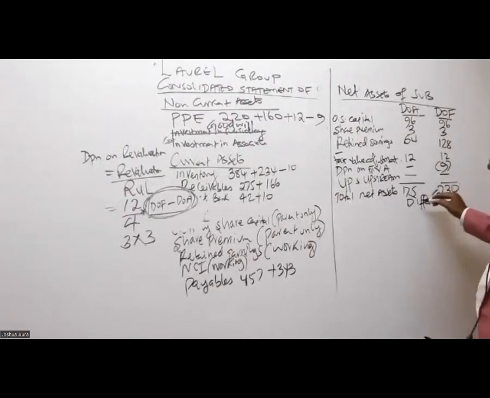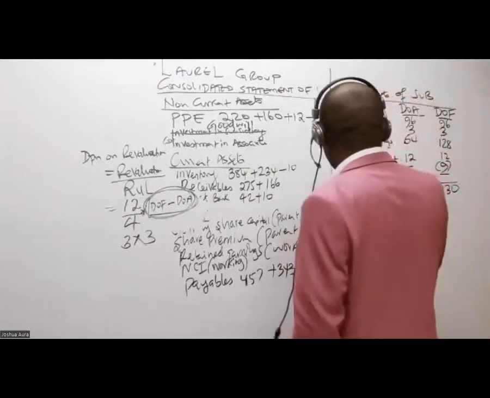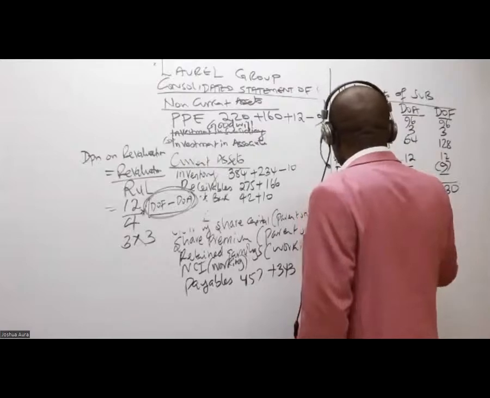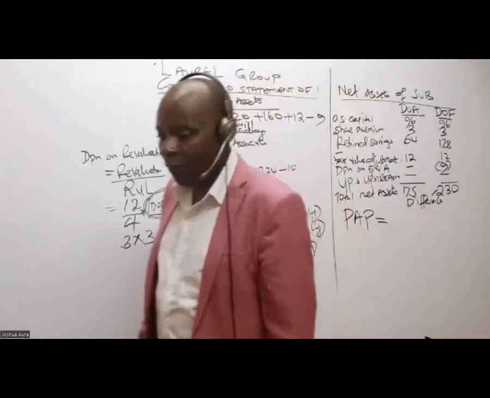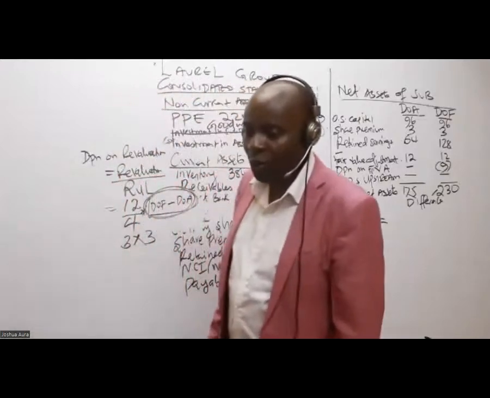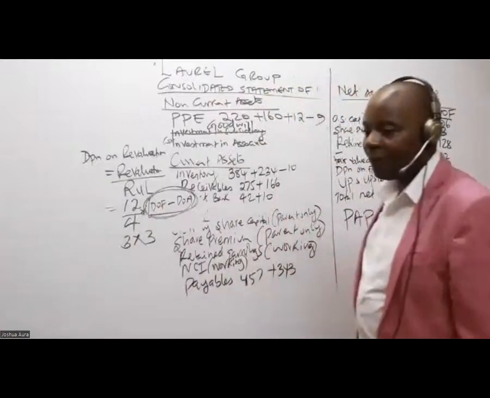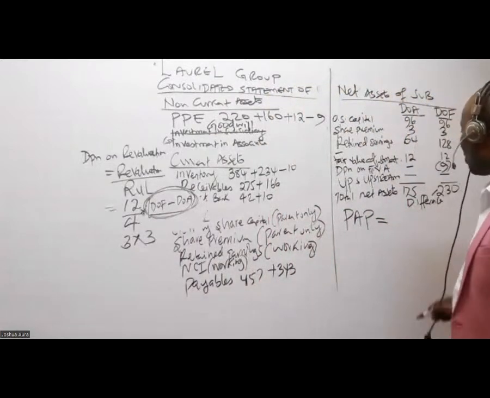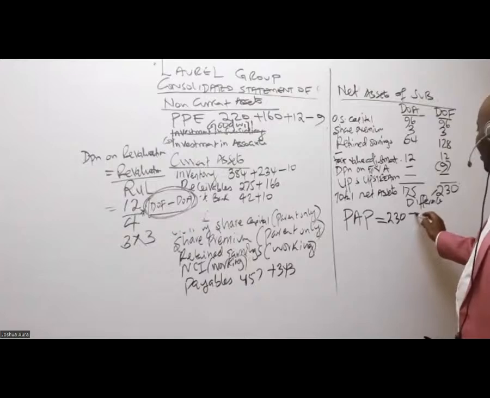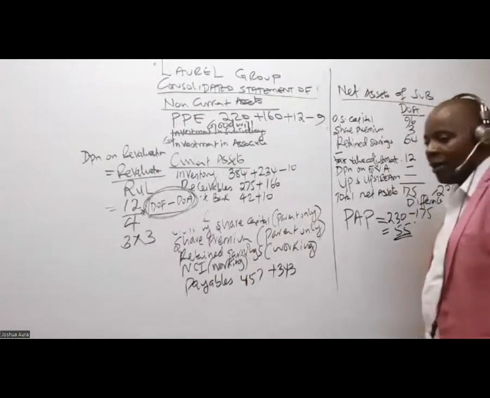numbers, those two numbers, normally we give it a special name, PAP. PAP stands for post-acquisition profit. So 10 is giving us 220. I don't know how they're getting 228 really. I'm being told that PAP is 230 minus 175, which is 55. PAP is 55.